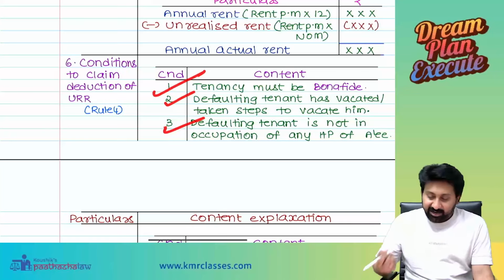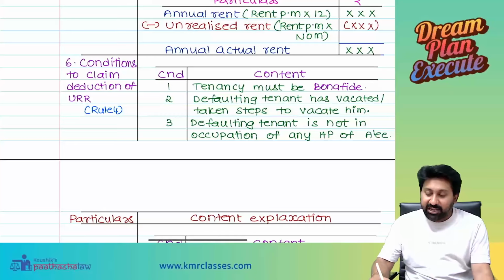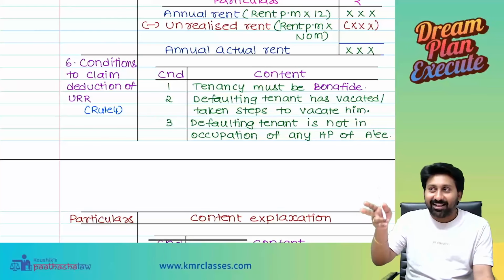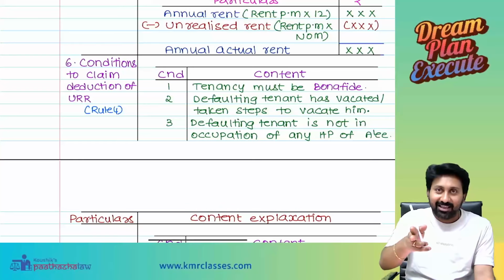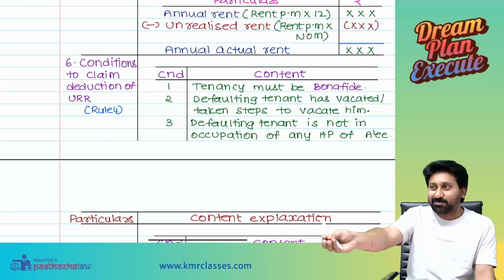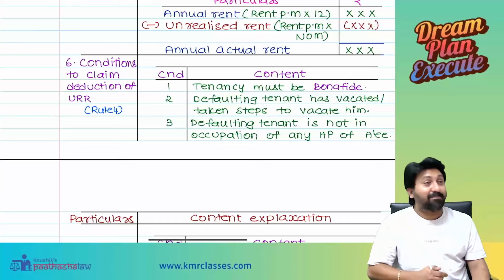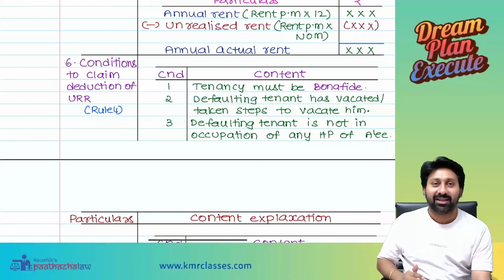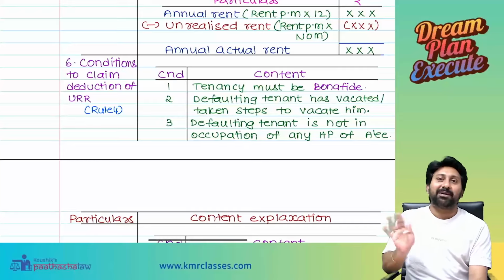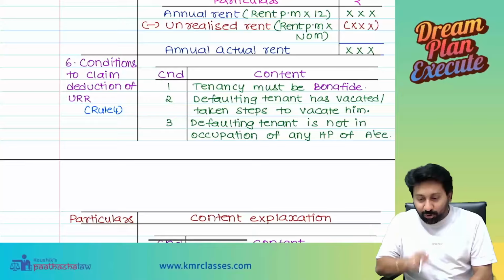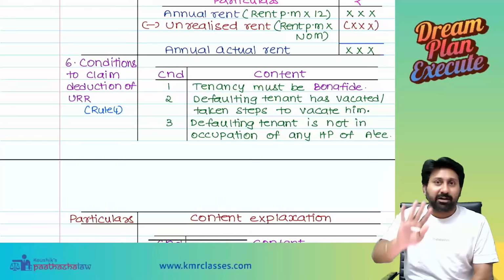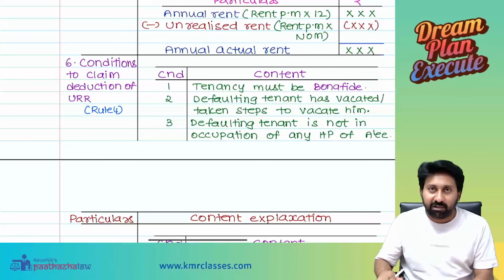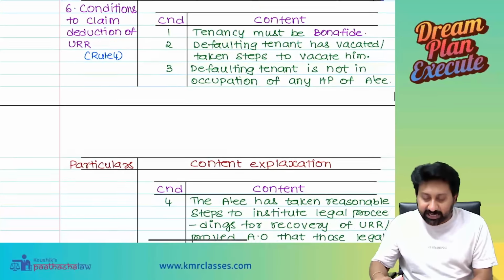Okay, next. Defaulting tenant is not in occupation of any other house property. There is a defaulting tenant who is not paying you rent properly. You said, please vacate this property, and he goes to another property and doesn't pay rent there either. That's sadism. Wherever he goes he will not pay. Therefore, he should not be in occupation of any other property. If some other property is again occupied, some kirkiri is going on between the owner and the tenant, and URR will not be allowed as a deduction.